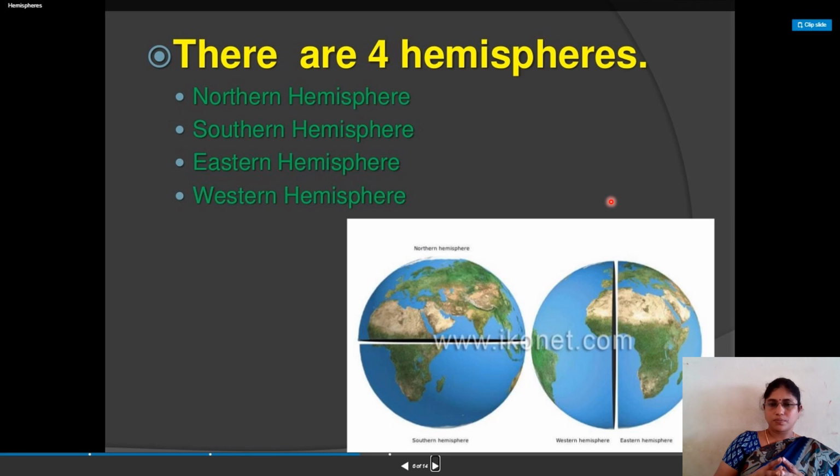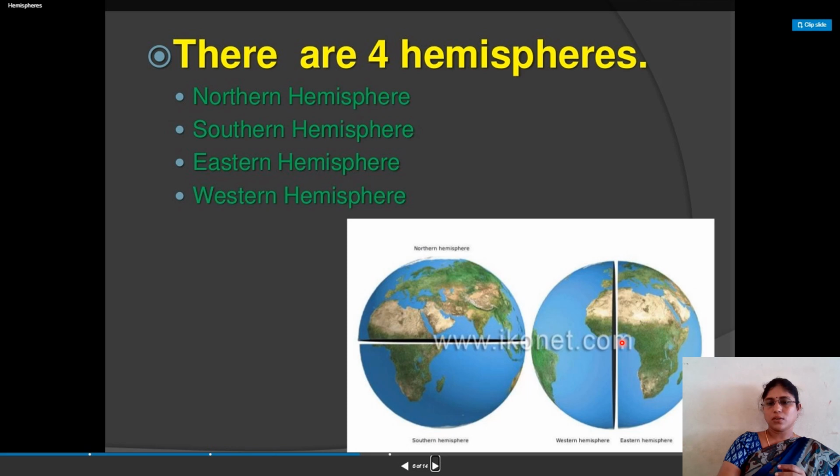This globe is divided into 4 spheres, means parts. What are they? Northern hemisphere. The sphere from the equator to the North Pole, this equal half, is the Northern Hemisphere. And here, from the equator to 90 degrees South Pole is our Southern Hemisphere.